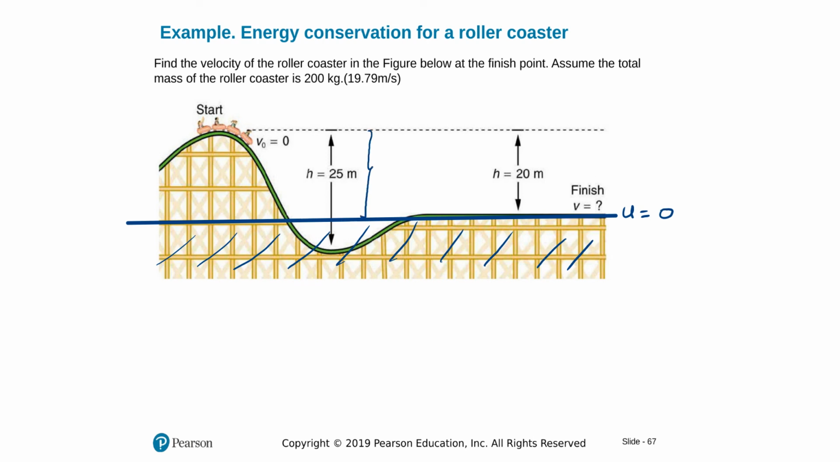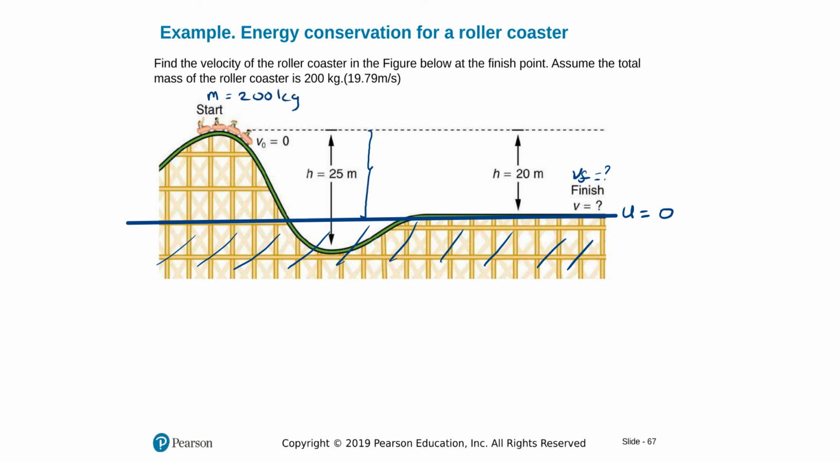which is 20 meters. So the question tells me find the velocity of the roller coaster in the figure below at the finish point. I'm going to call this actually v final. Assume that the total mass of the roller coaster is 200 kilograms. So we know the mass.